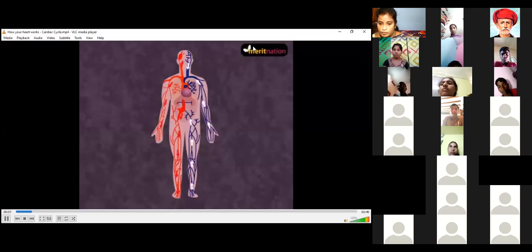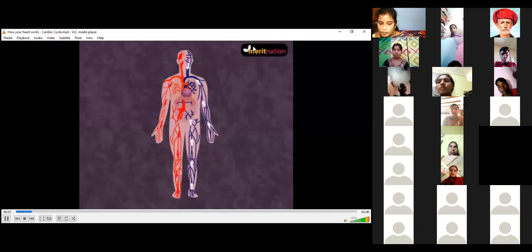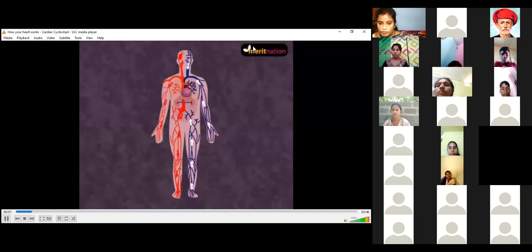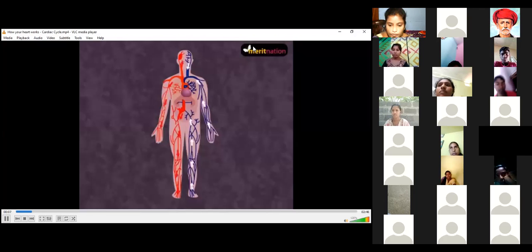Now observe here that the ventricles are in a relaxed state. During ventricular diastole, the ventricles relax, arterial pressure falls, and blood begins to flow back into the ventricles. This reversal of pressure causes the semilunar valves to shut, producing the second heart sound, dub. So now you know what produces the sound dub. Meanwhile, the atria have been filling with blood, and as the ventricles relax, blood flows from the atria into the ventricles, forcing the AV valves to open again.